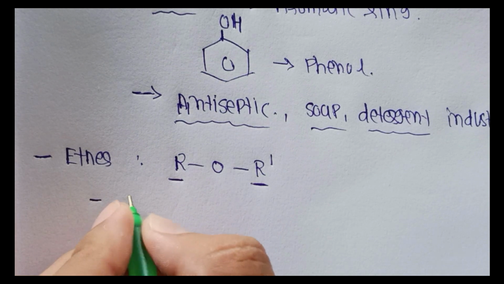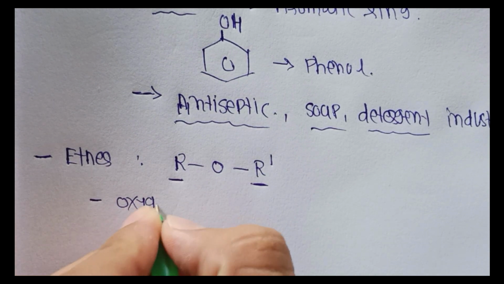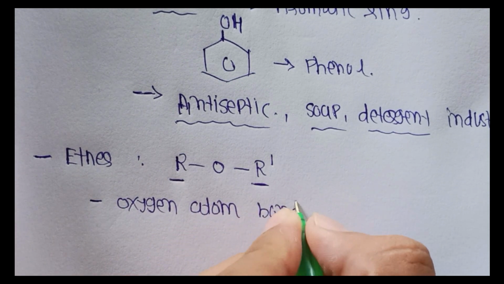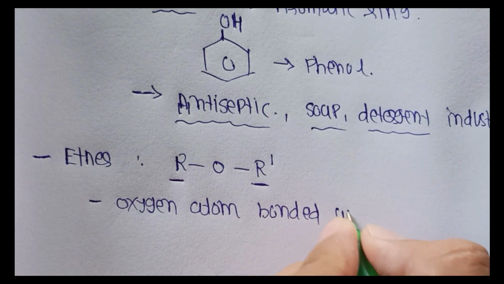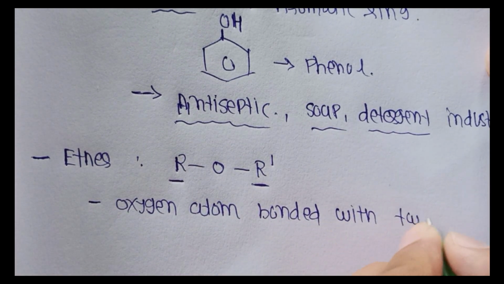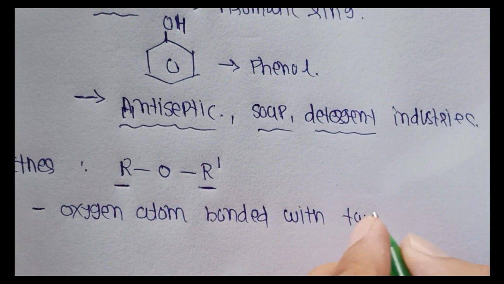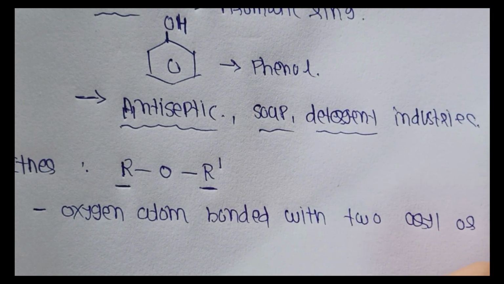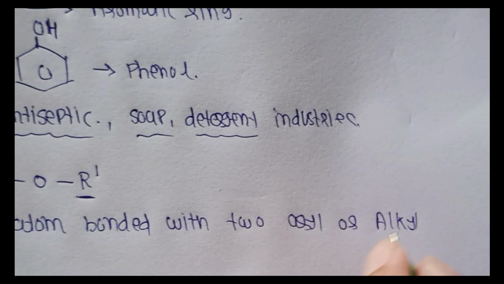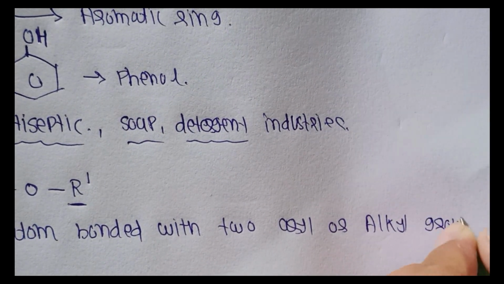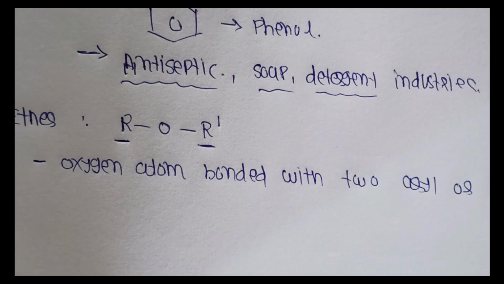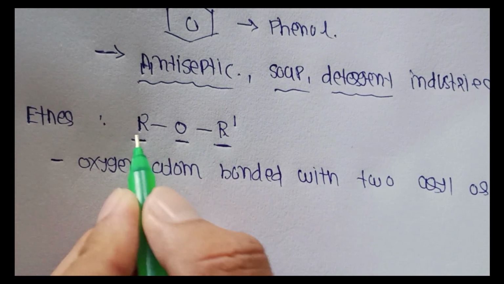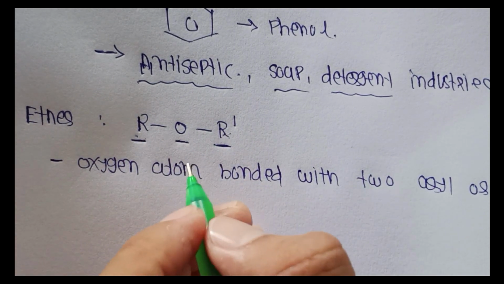The definition is: an oxygen atom bonded with two aryl or alkyl groups. This is called ether. Here the oxygen atom is bonded with two alkyl or aryl groups.